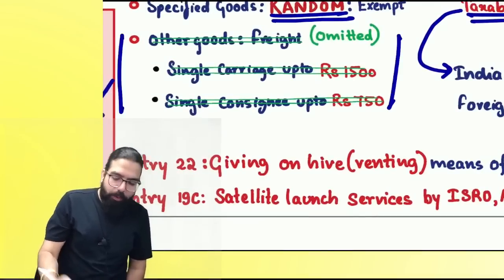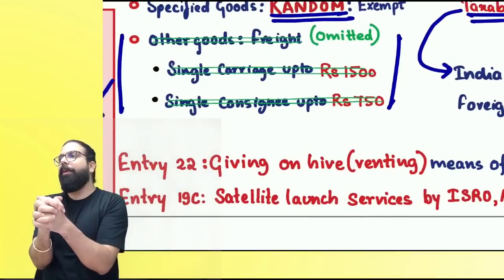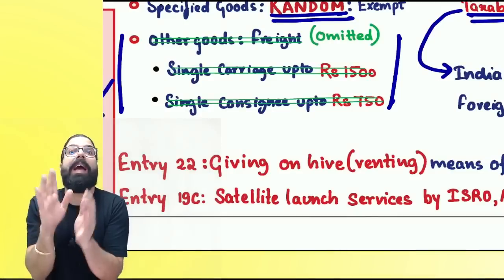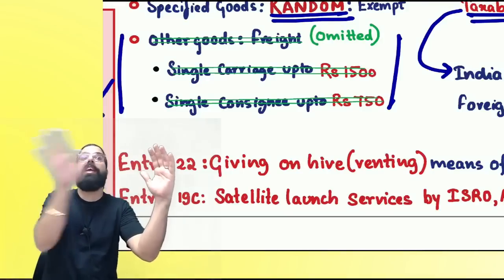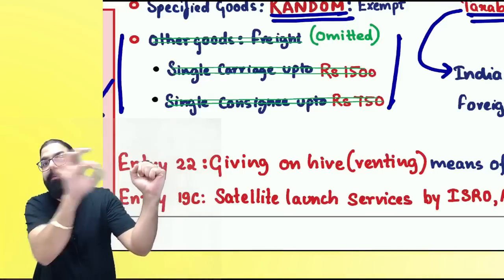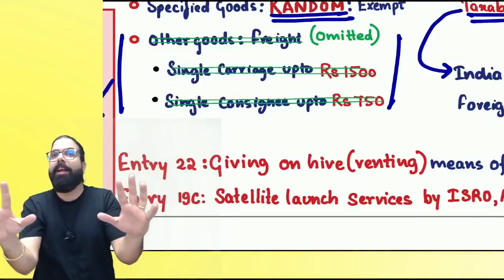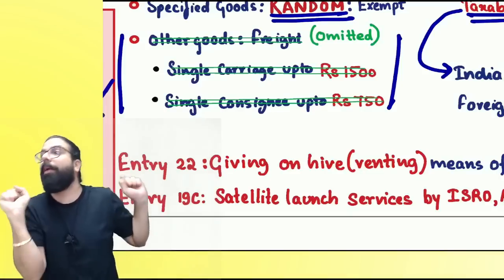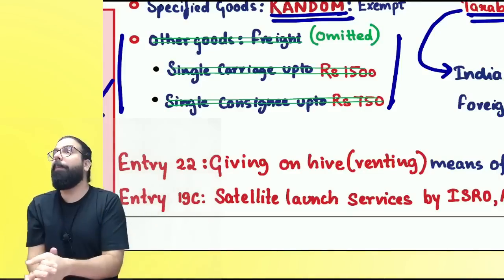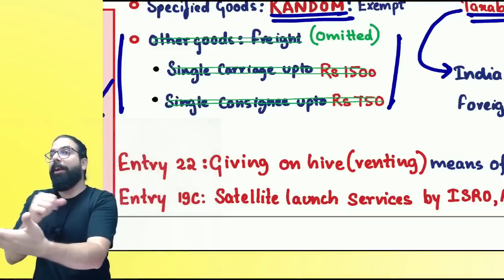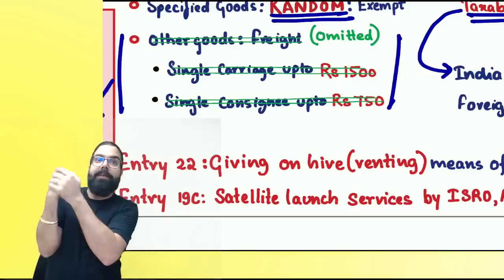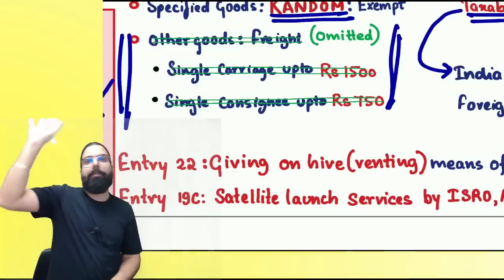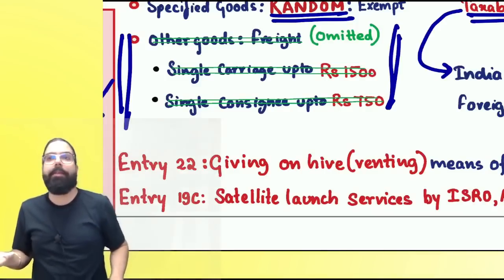But here one point was there that if GTA is giving me a truck where for the full truck it is charging me 1500, it was earlier exempted. And if GTA is transporting for, supposedly, 3 consignees and per consignee it is charging only 750, then also it was exempted. Consignment full truck, if it is charging me supposing 1500, GST was not there. Per consignment 750, then also GST was not there. Now what people started doing is splitting the bills. Government said leakage of revenue is happening. We can't leave it. We will have to delete this entry, and hence now taxable. Can I go ahead, everyone? I hope you guys are clear till here.